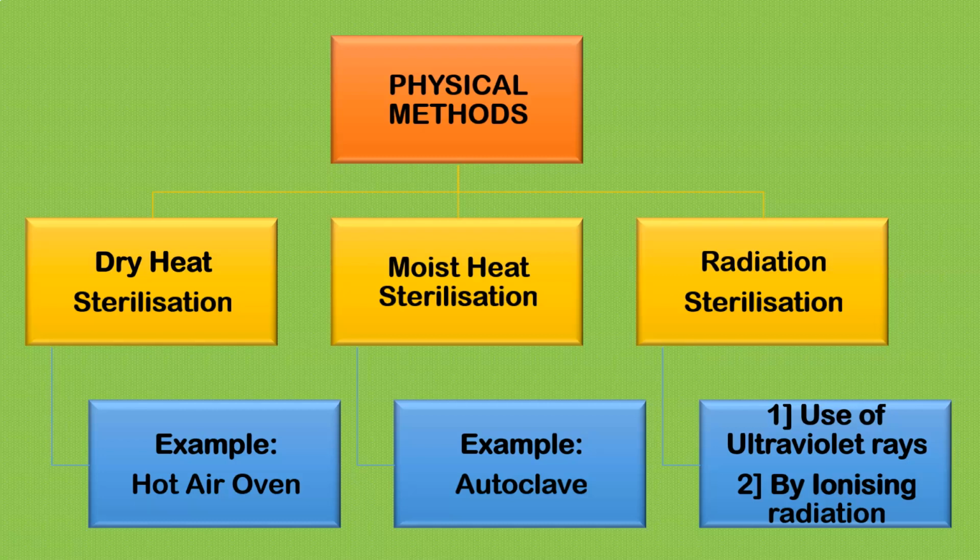There are three main types of physical methods: dry heat sterilization, moist heat sterilization, and radiation sterilization. An example of dry heat sterilization is the hot air oven. In moist heat sterilization, the example is the autoclave. And radiation sterilization is of two types: sterilization by use of ultraviolet rays, and sterilization by ionizing radiation. So this is about the physical method.